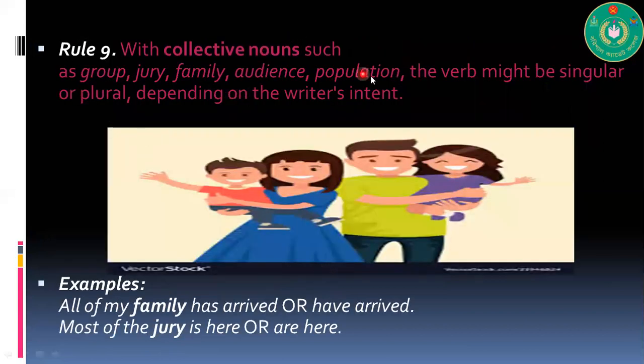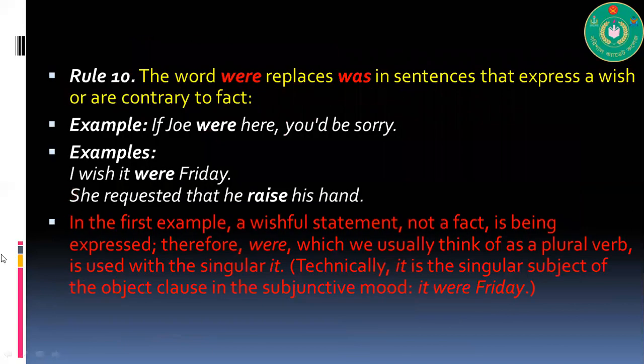With collective nouns such as group, jury, family, audience, population, the verb might be singular depending on the writer's intent. All of my family has arrived or have arrived. Most of the jury is here or are here. It's based on how you are presenting the fact. It's totally based on the intent of the writer.